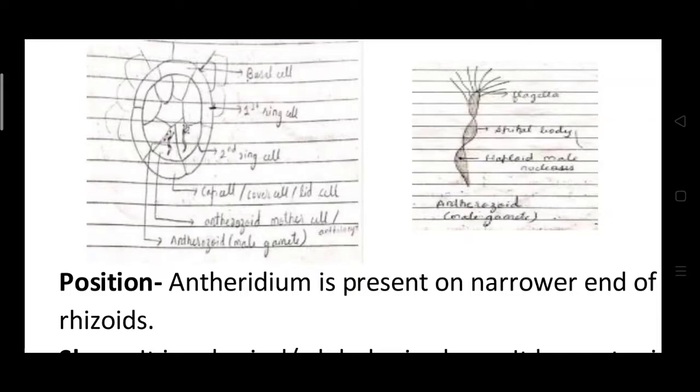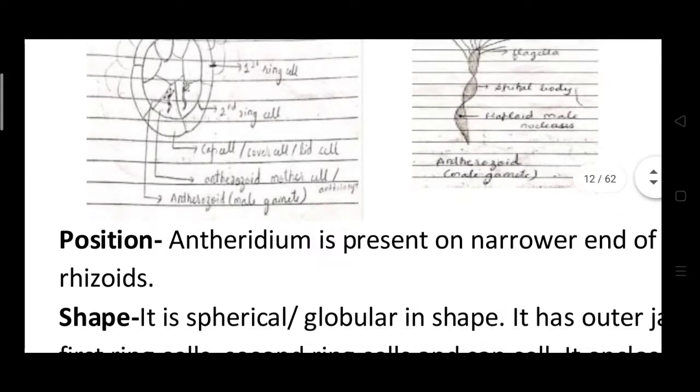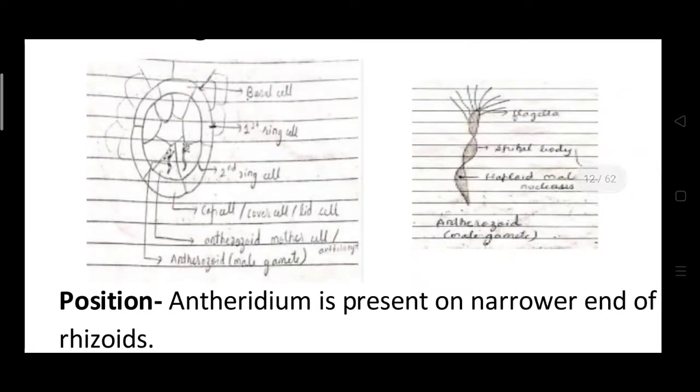At the top there are the cap cells or cover cells, also called lid cells. These cells enclose the androcyte mother cells. These mother cells form the anthrozoids, and the second figure is about anthrozoids, that is the male gametes.